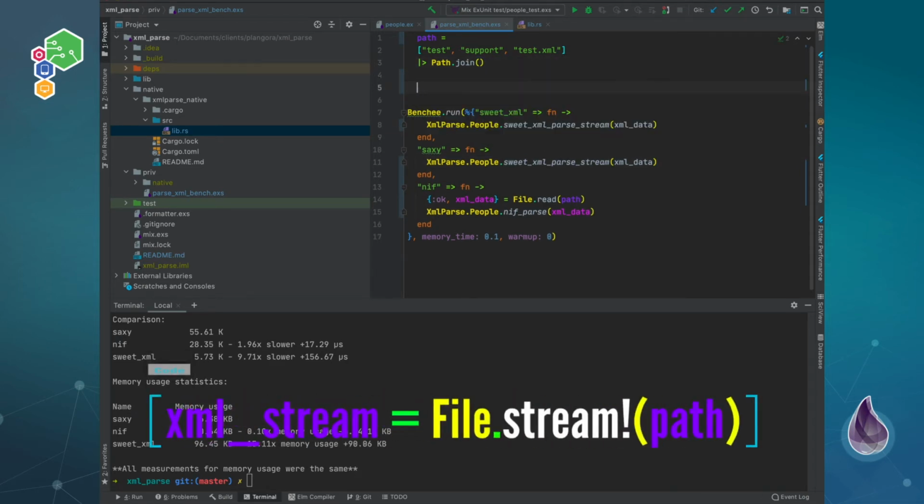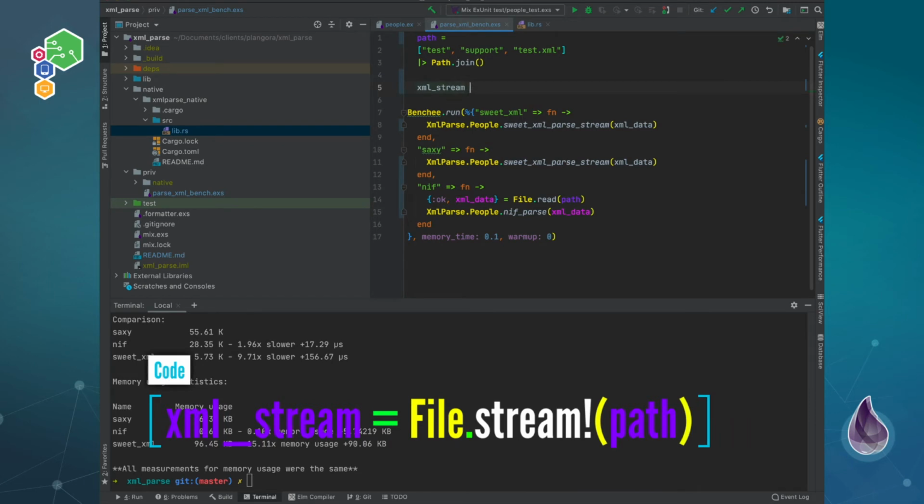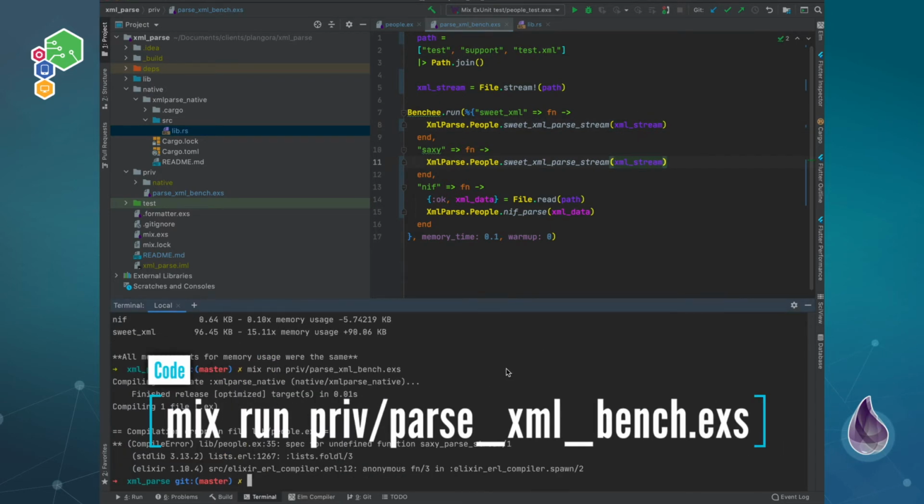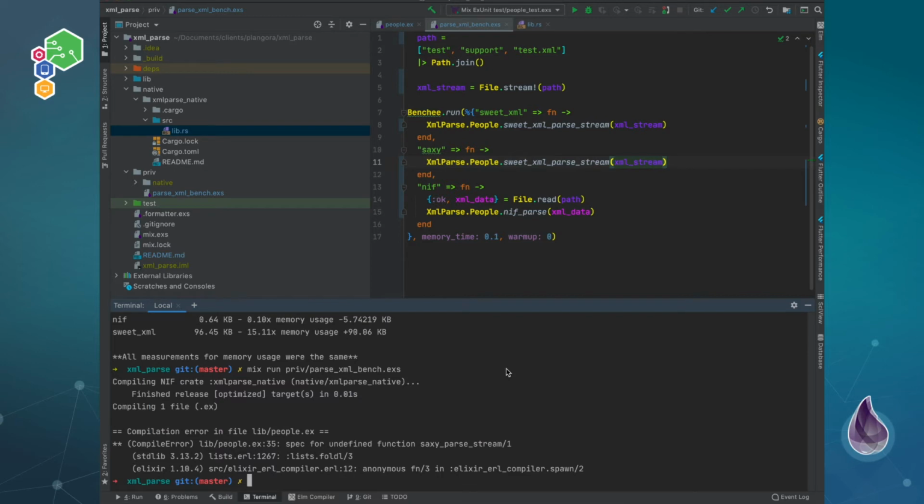So XML stream, file.stream. Take the path. And we can see how this works now. See if this should work. SweetXML parse stream. Oh.